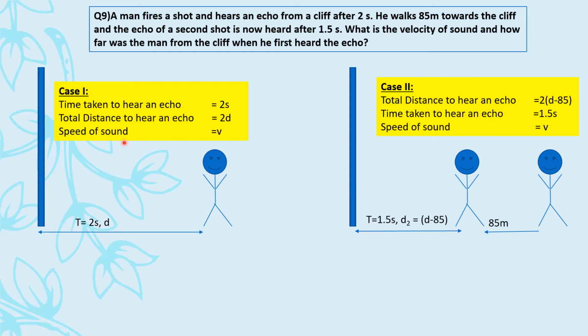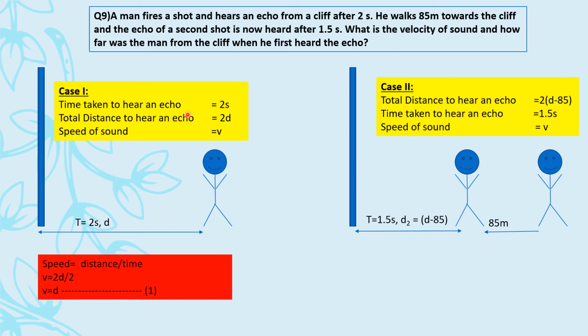In both the cases, the velocity of sound would be v. We have to find out the velocity of sound and the distance which this man was from the cliff initially when he fired the gun. Right? So of course, see, first case में तो distance d clear है. Second case में क्लिफ से डिस्टेंस कितना होगा? See, already उसने 85 कवर कर लिया. This entire was d, d में से 85 गया, so this remaining distance would be d minus 85, right?